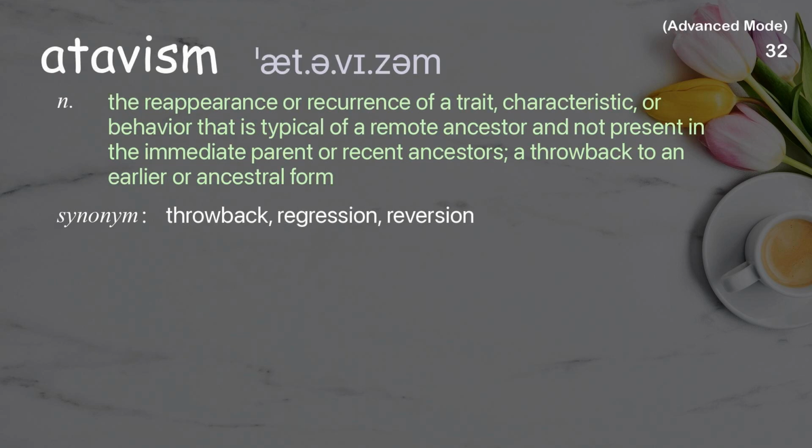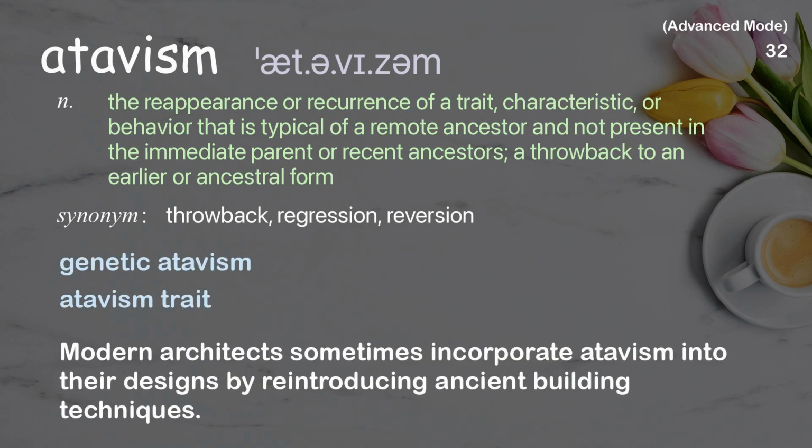Atavism. The reappearance or recurrence of a trait, characteristic, or behavior that is typical of a remote ancestor and not present in the immediate parent or recent ancestors, a throwback to an earlier or ancestral form. Examples: Genetic atavism. Atavism trait. Modern architects sometimes incorporate atavism into their designs by reintroducing ancient building techniques.